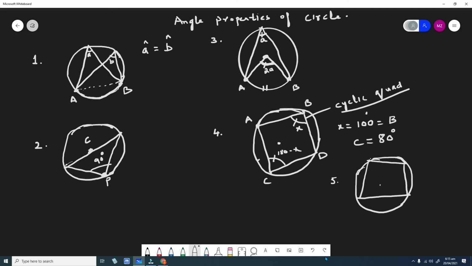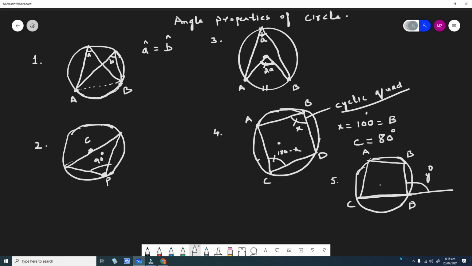So this is a cyclic quadrilateral, and this is touching the circle at the points A, B, C, and D. Suppose if you extend this CD line, then you will get this exterior angle. Suppose this exterior angle is y degree.